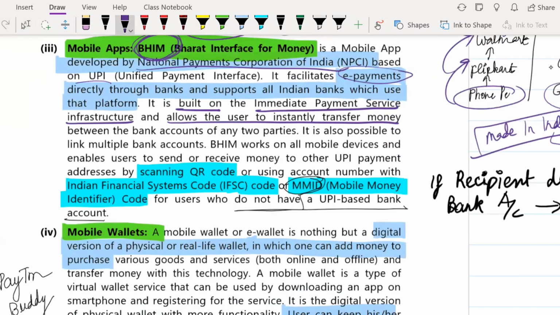E-payments directly through bank, and it supports all Indian banks which use their platform. Okay, so this is the same as your IMPS, which we studied earlier, the immediate payment service infrastructure. Here you can transfer the money to the user instantly itself. You can transfer money to another user by scanning their QR code, or you can give their IFSC code and send it, or you can use something known as MMID and send it.